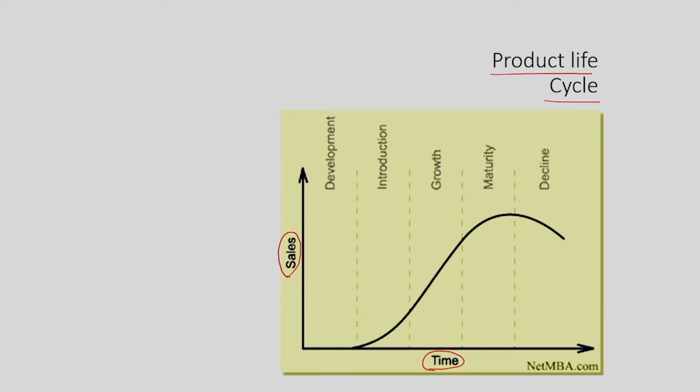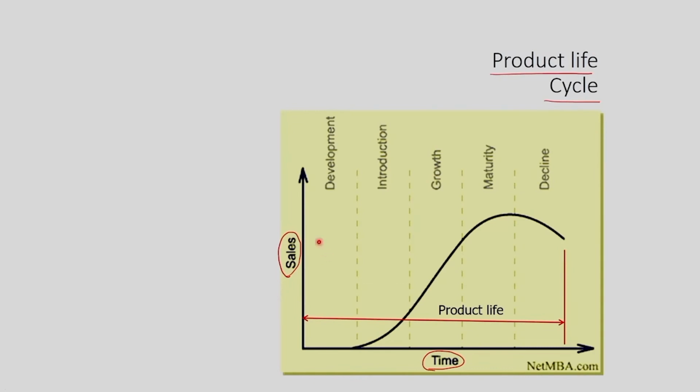When we plot the sales against time, the period from the start of the sales of a product to its decline or stop of sale is called the product life cycle. You can see various stages: development, introduction, growth, maturity and decline.